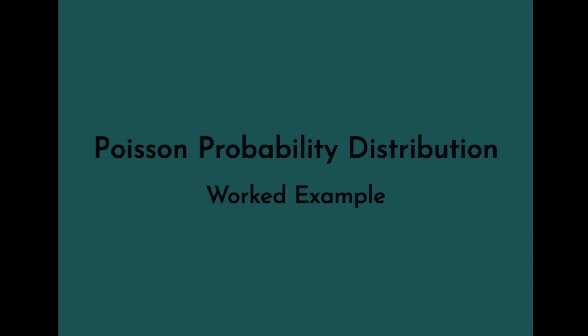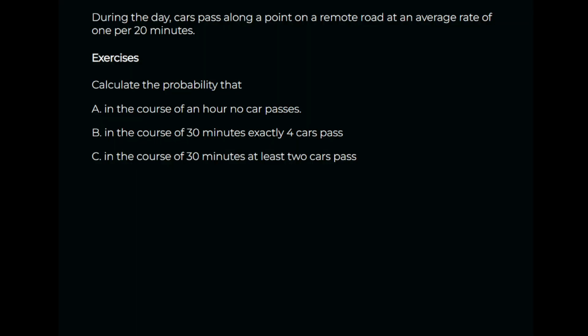Okay, in this presentation we are going to look at the Poisson probability distribution. So this is a worked example, and our scenario here is cars that pass along a certain point on a road over the course of a day. During the day, cars pass along a certain point on a remote road at an average of 1 per 20 minutes. Okay, so for example, 3 cars per hour on average.